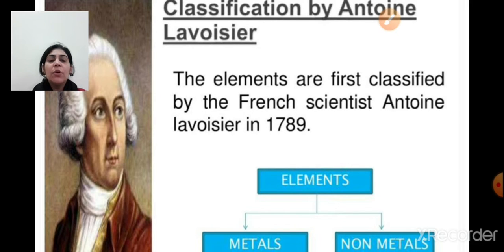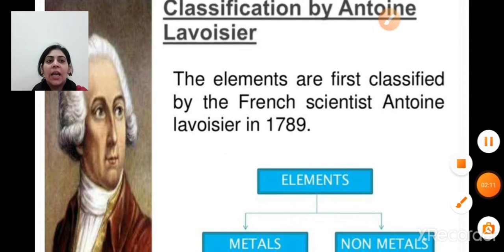The drawback was that he did not give any position for metalloids. He did not give the description of metalloids among the elements. He classified all the elements only on the basis of two categories, that is metals and non-metals. This criteria of classification was given by Antoine Lavoisier in 1789.